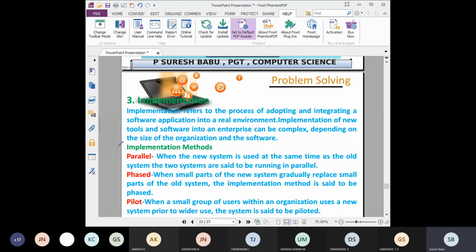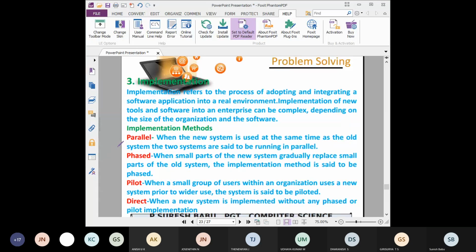So implementation refers to the process of adopting and integrating a software application into a real environment. That is, we are giving a software product to the real world, so that everyone can use it and work, depending upon their needs.